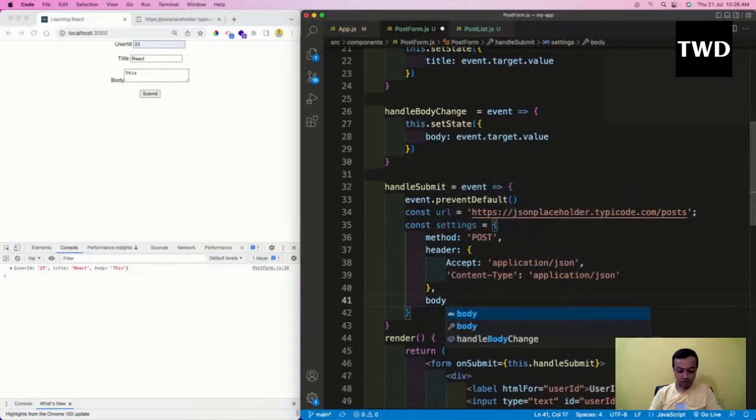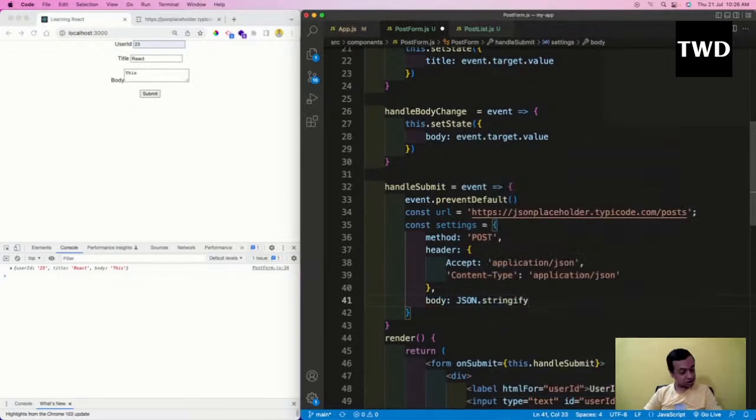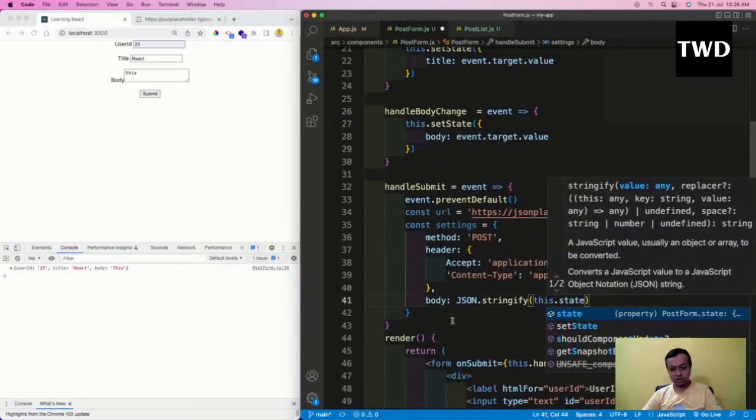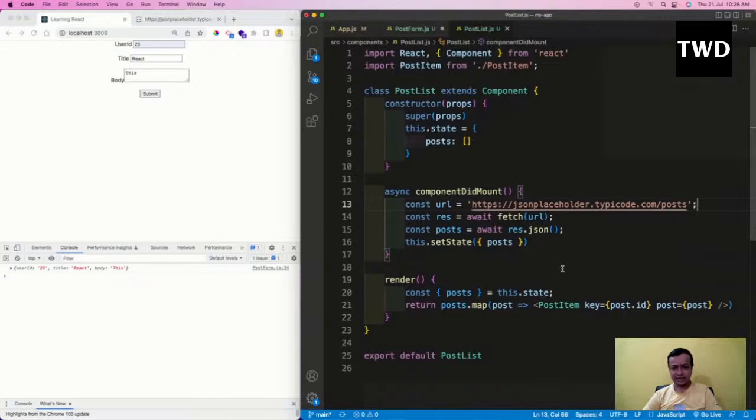Then inside this I have to pass another thing which is the body, and in the body I have to pass this dot state. This dot state is the object, which is good. But I have to pass it as JSON dot stringify, which makes a string. So I'll do this dot state. Now I got a body. So settings and URL we have. Now how to send the data? Actually, we have to send the data like this only.